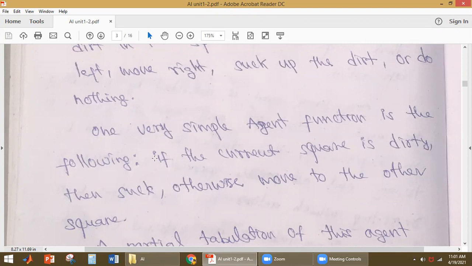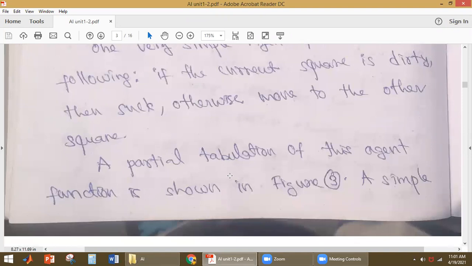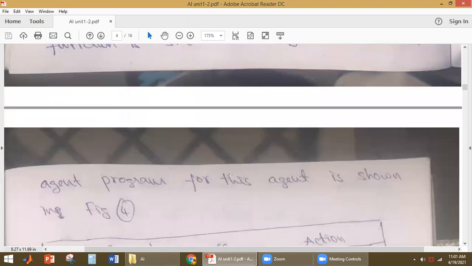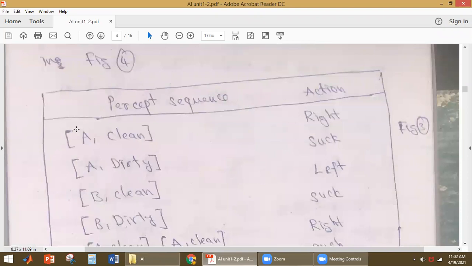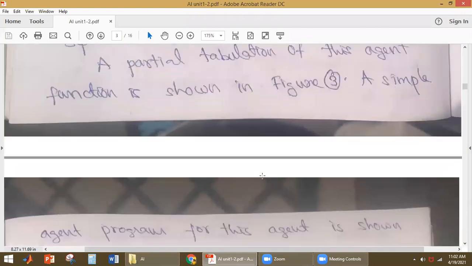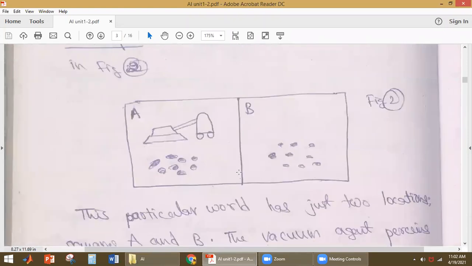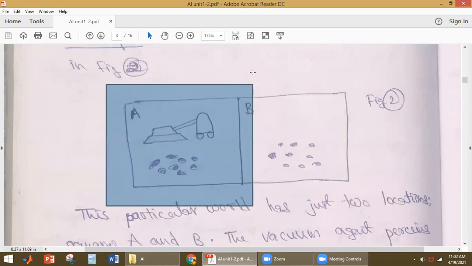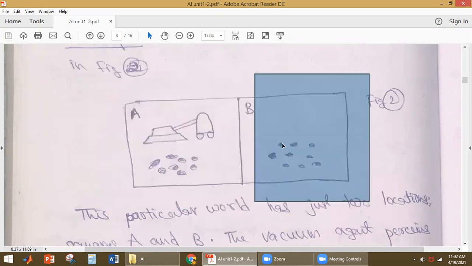This is the simple agent function. Now we'll see how it is tabulated here. If you see the table, what did I tell? It will be receiving the information about the location and whether the dirt is there or not. We also saw that we have two squares, square A and square B. If the agent is in square A, to move to square B, it has to move to the right. If the agent is in square B, to move to square A, it has to move to the left.